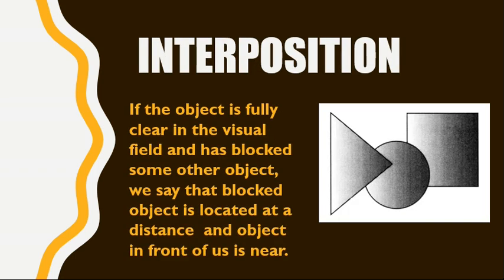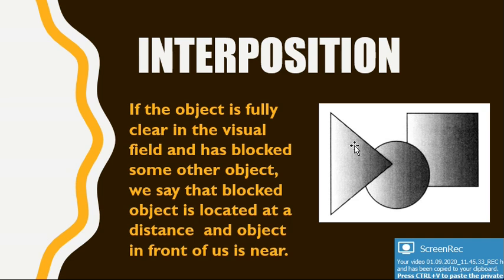Number one, interposition. If an object is fully clear in the visual field and has blocked some other object, we estimate that the partially blocked object is located at a distance and the object in front of us is relatively near. This is interposition.